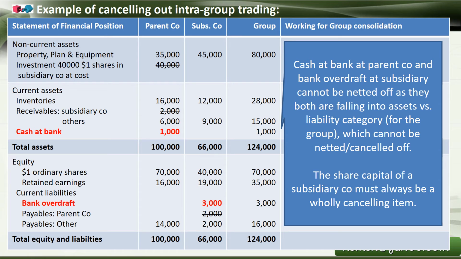Okay, the share capital of a subsidiary company must always be a wholly cancelling item. Share capital is always share capital, because between subsidiary company and parent company, the parent company share capital will remain there, but the subsidiary company share capital will be knocked out in order to be merged.